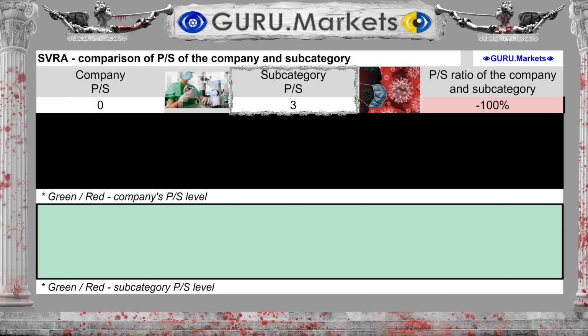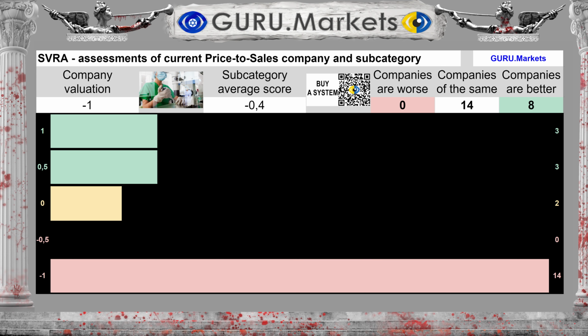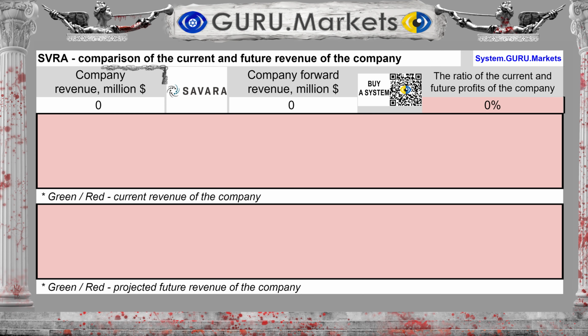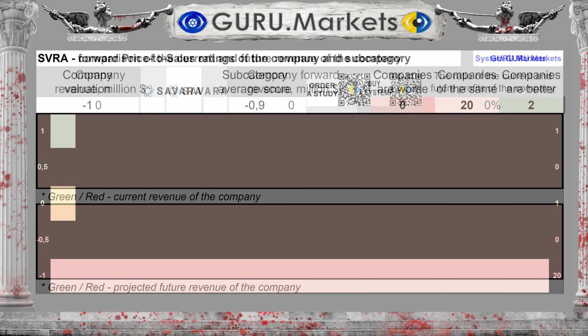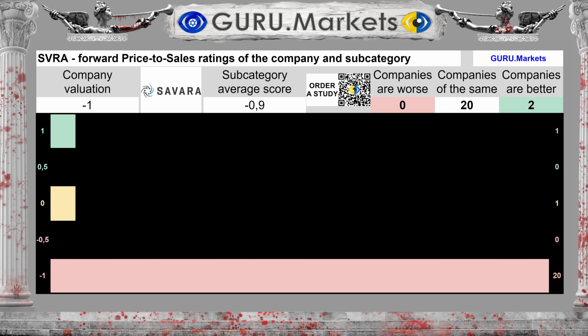The average for subcategory is 3, which is much worse than in the subcategory. Assessment of market price-to-revenue indicators in comparison with indicators of subcategory companies: Bad, -1 point. Revenue for the last 12 months was $0 million. Forward revenue for the next 12 months is unknown. And this is extremely bad for the company's prospects. Assessment of expected future revenue indicators in comparison with the indicators of subcategory companies.